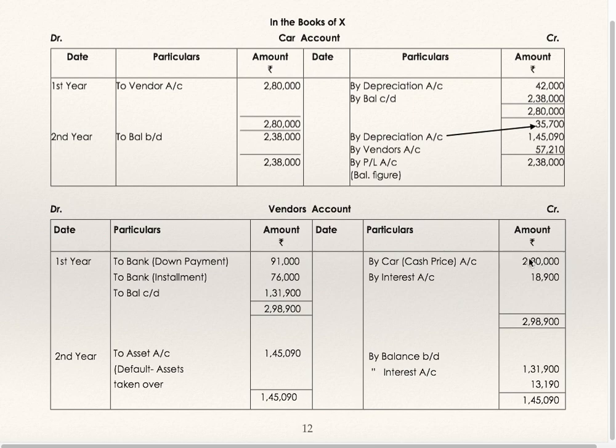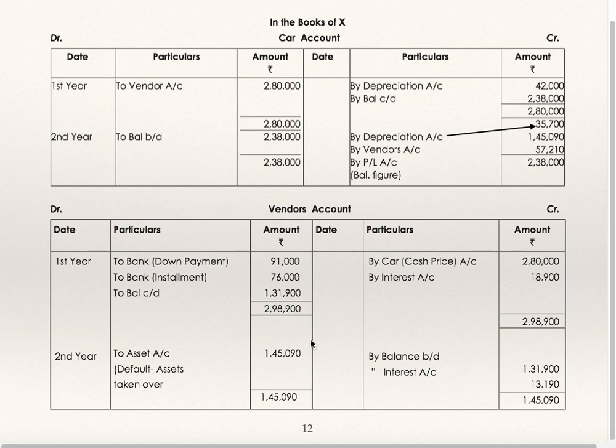We have seen the first entry on the credit side, by car 2,80,000, then to bank down payment 91,000, by interest, first year's interest due 18,900, first year installment payment to bank 76,000, to balance carried down. Second year, by balance brought down 1,31,900, interest due also you are supposed to show in the second year, 13,190. Has he paid it? No. Default and goods have been repossessed.